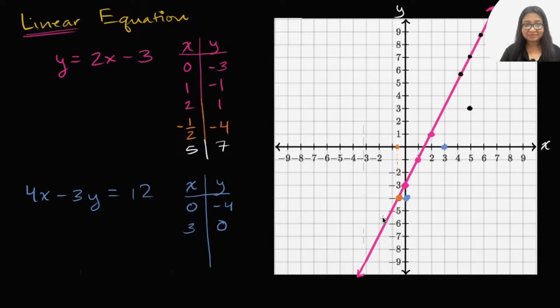So this line is going to look something like, I'll just try to hand draw it, something like that. So once again, all of the xy pairs that satisfy this, if you were to plot them out, it forms a line. Now, maybe you're saying, well, isn't any equation a linear equation?